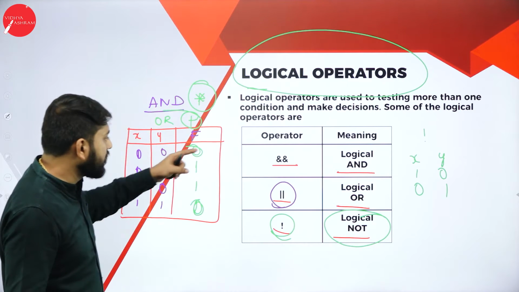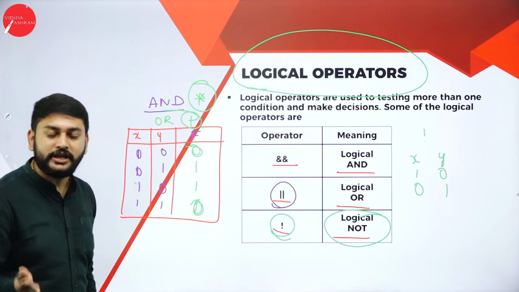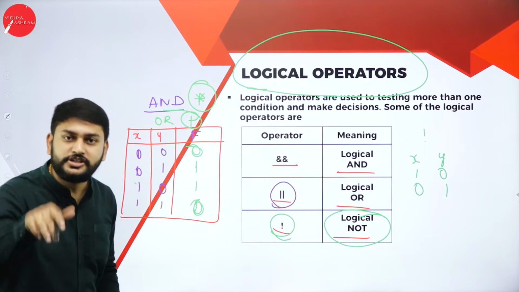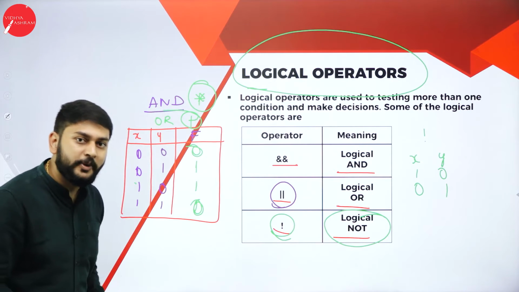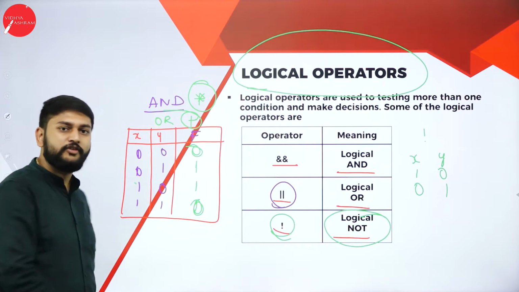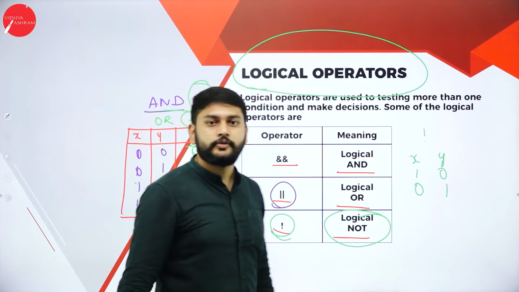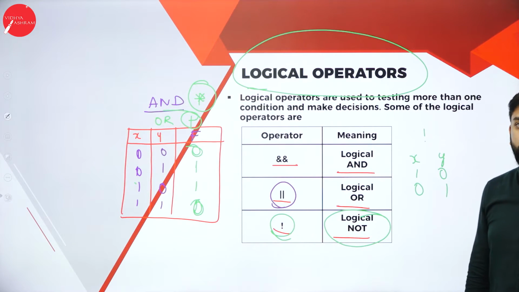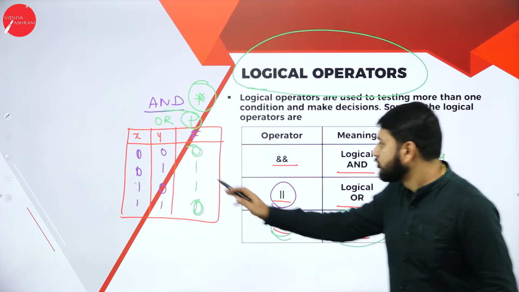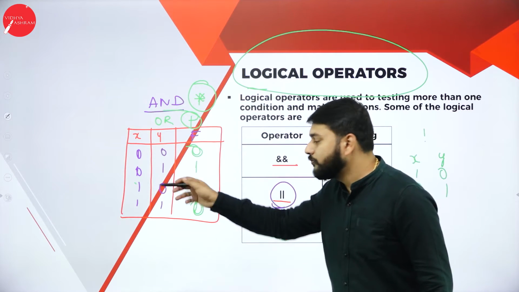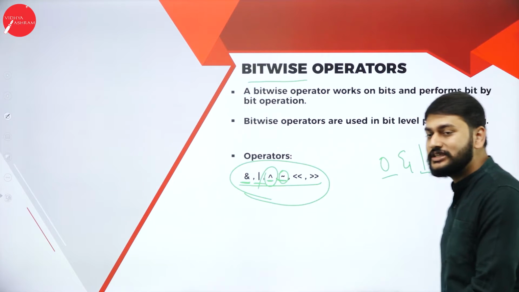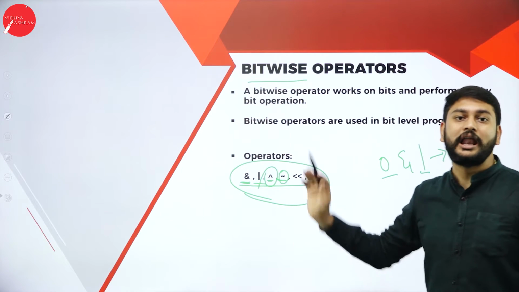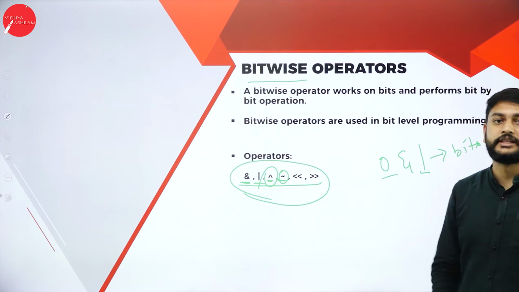So you understood logical AND in the sense of multiplication, logical OR in the sense of addition, NOT in the sense of complement, exclusive OR in the sense that where the values are the same you write 0, and everywhere else 1. So that is the same. But in logical operators you write false instead of 0 and true instead of 1. But in bitwise, you write the same 0 and 1, whatever you wrote in the table there.